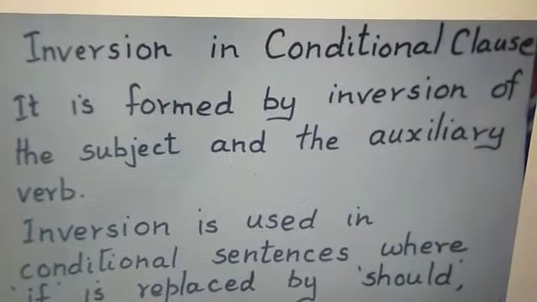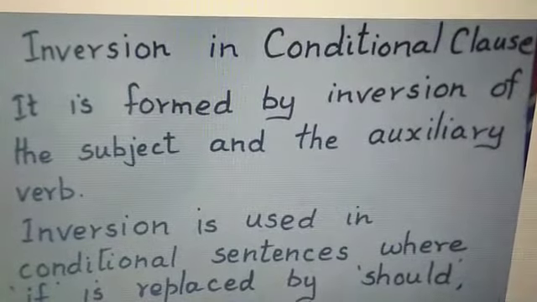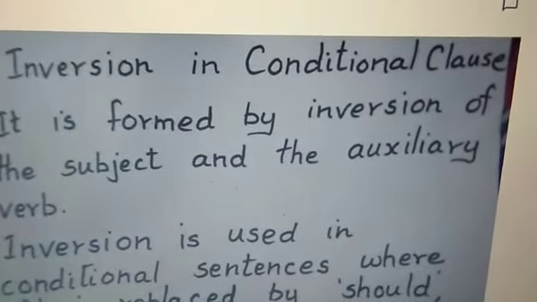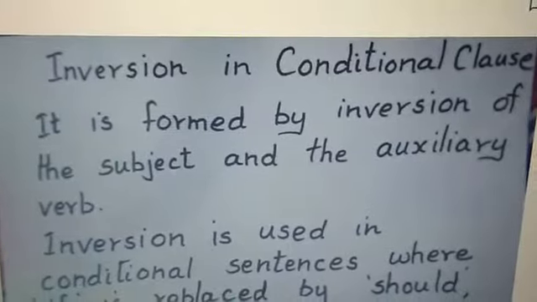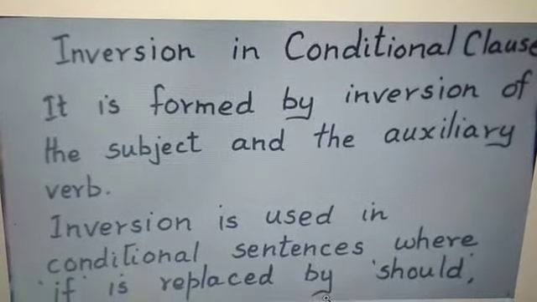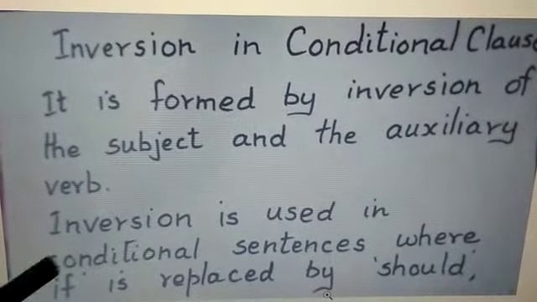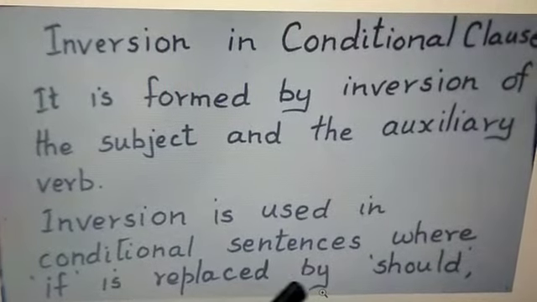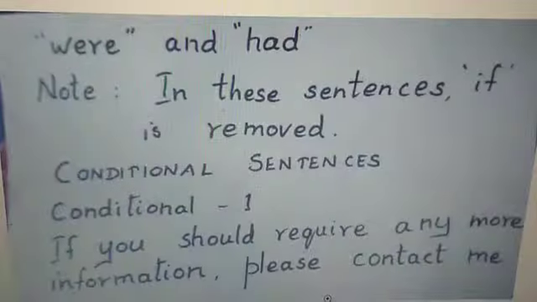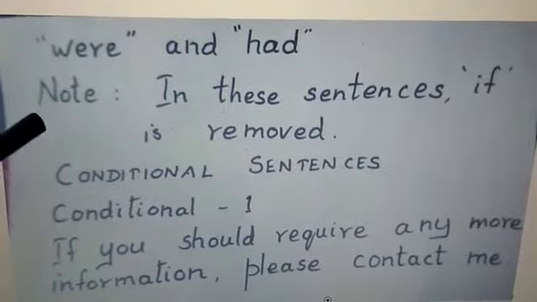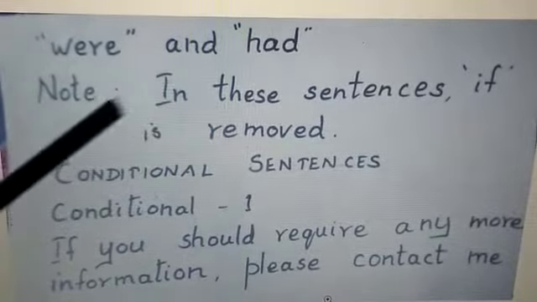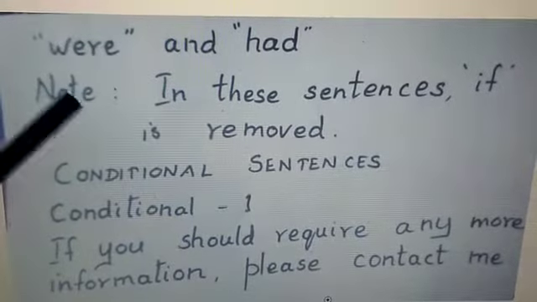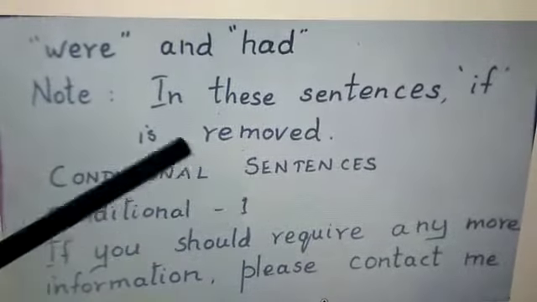Already we have seen the 4 types of conditionals. Today we are going to see inversion in conditional clause. Inversion means it is formed by inversion of the subject and the auxiliary verb. Inversion is used in conditional sentences where if is replaced by should, were and had. So you should note down that in these sentences if is completely removed.